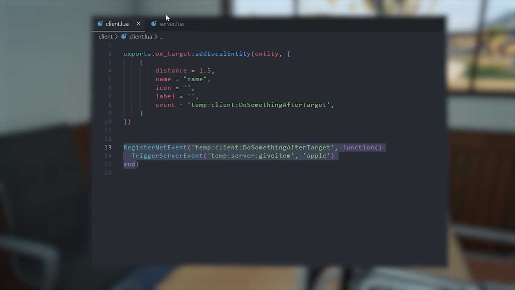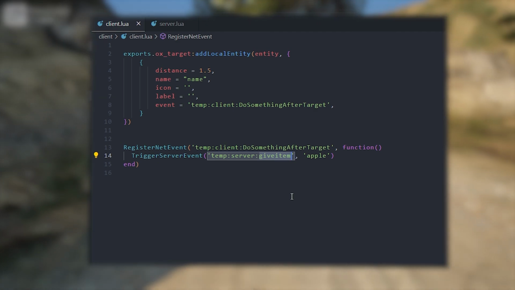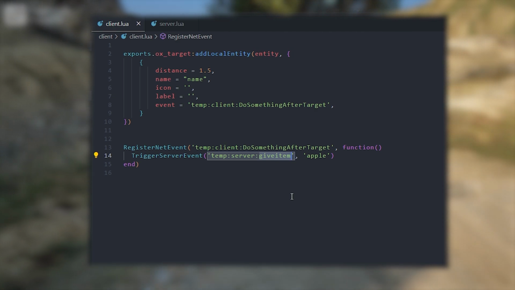So we're calling this event here, which then comes to the server and gives the item. What you shouldn't do is name it give item. Maybe something like reward, or something different that's a little less obvious about what the event actually is, and that is a little bit of a deterrent.